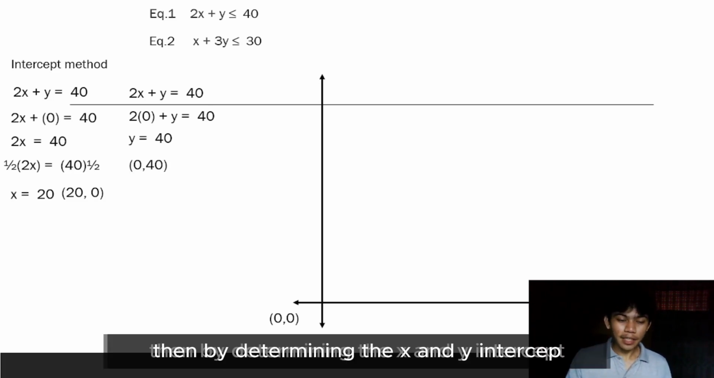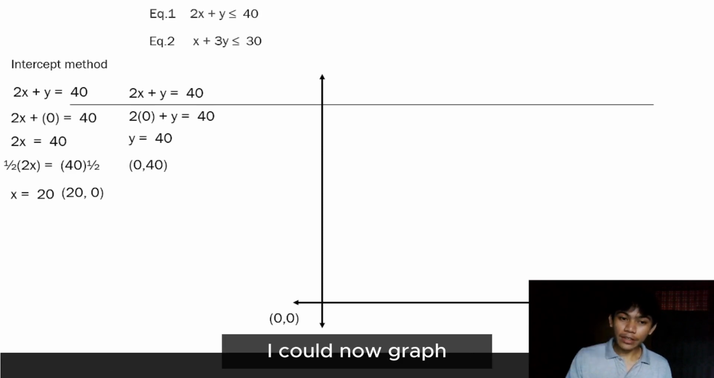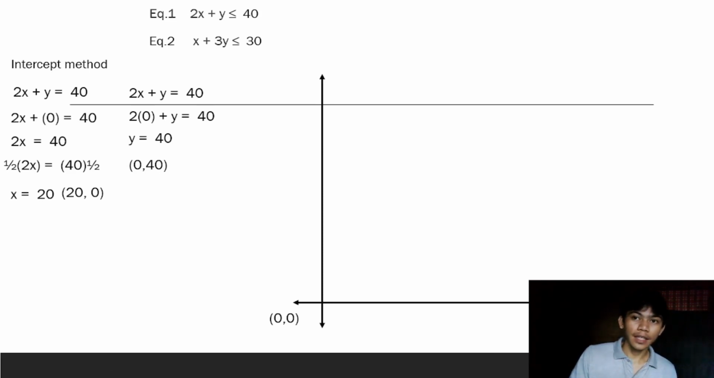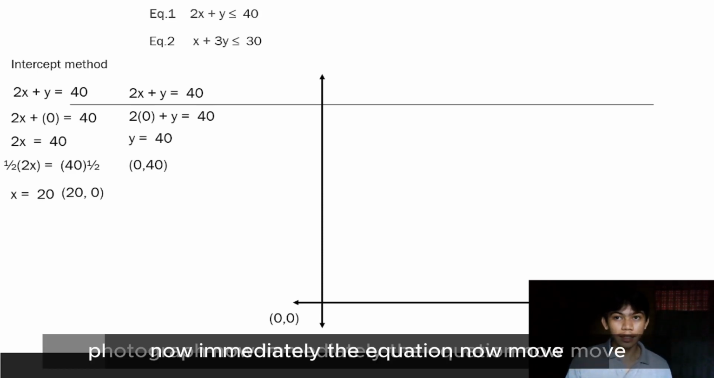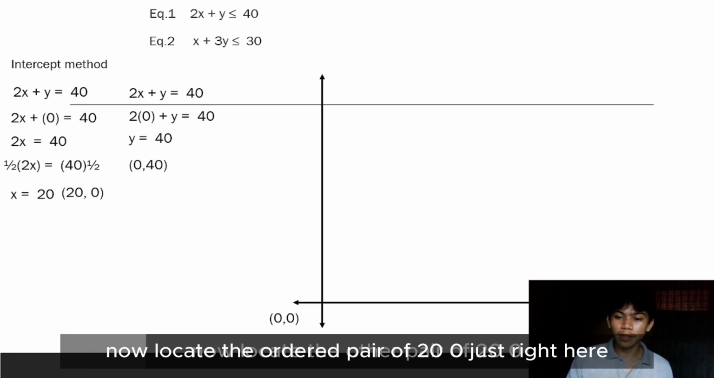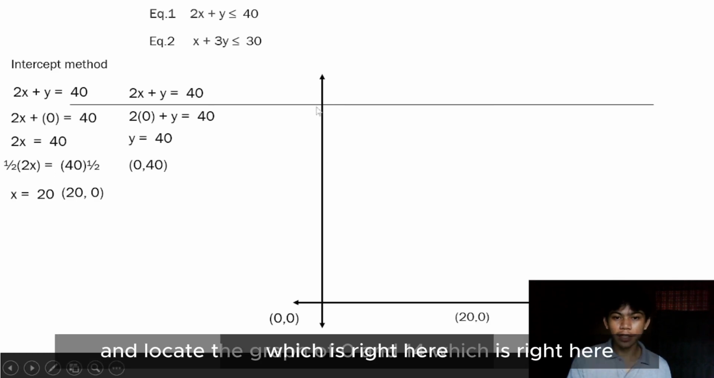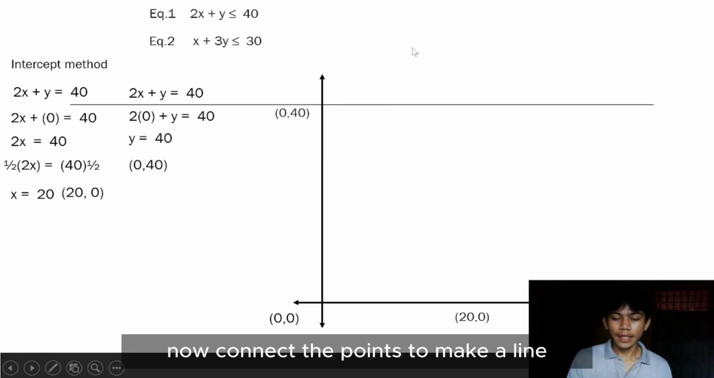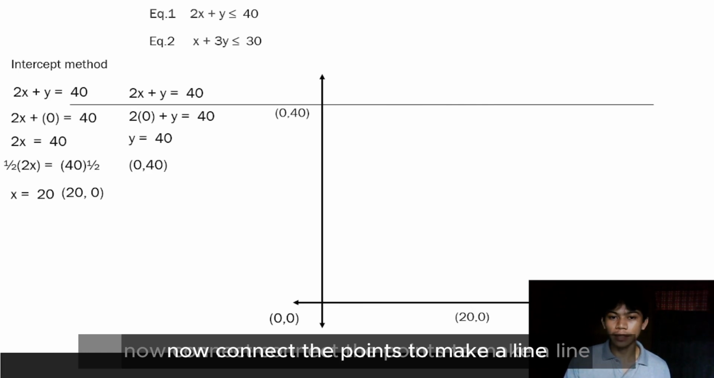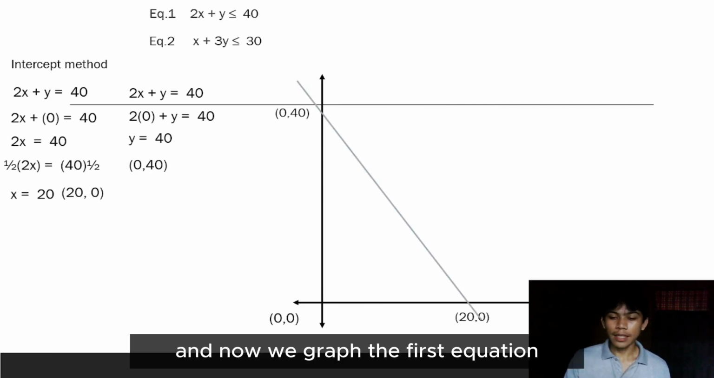Then, by determining the x and y intercepts, I could now graph the equation immediately. Now locate the ordered pair of 20, 0, which is right here, and locate the point 0 and 40, which is right here. Now connect the points to make a line. And now we have graphed the first equation.